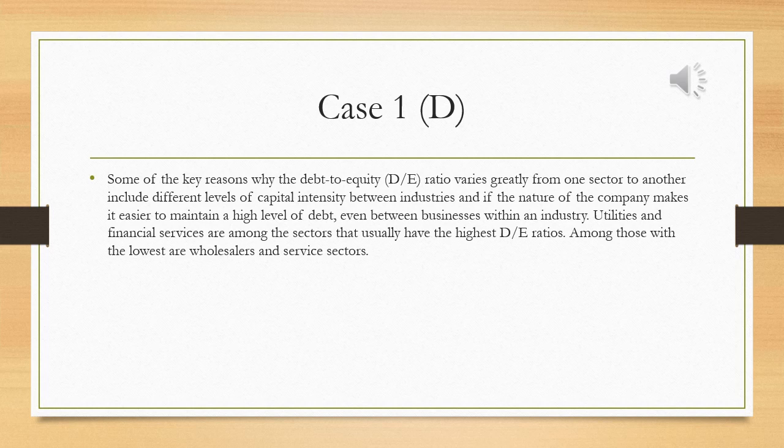Utilities and financial services are among the sectors that usually have the highest debt to equity ratio. Among those with the lowest are wholesalers and the service sector. Thank you.